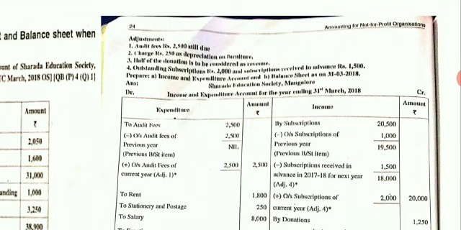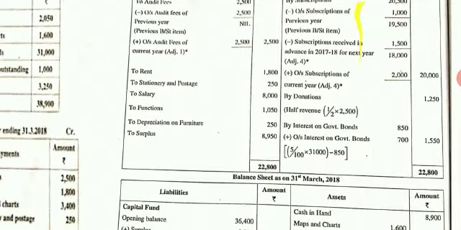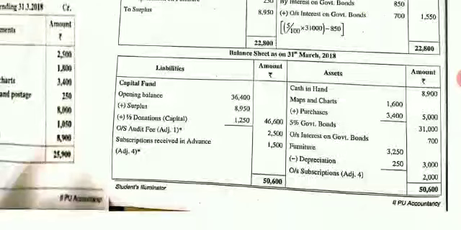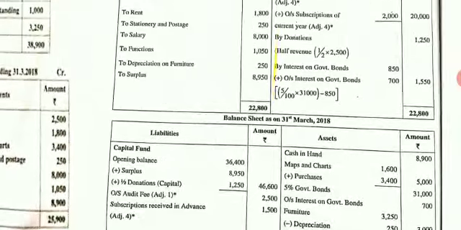Come to the next. Subscriptions outstanding 2,000. It is the income of the current year. Come to your income side. Below the subscriptions write add outstanding 2,000. Write it in the inner column only. It is the income of the current year. When it is an income due, it is an asset. Come to your balance sheet asset side. Write outstanding subscriptions, outer column 2,000.